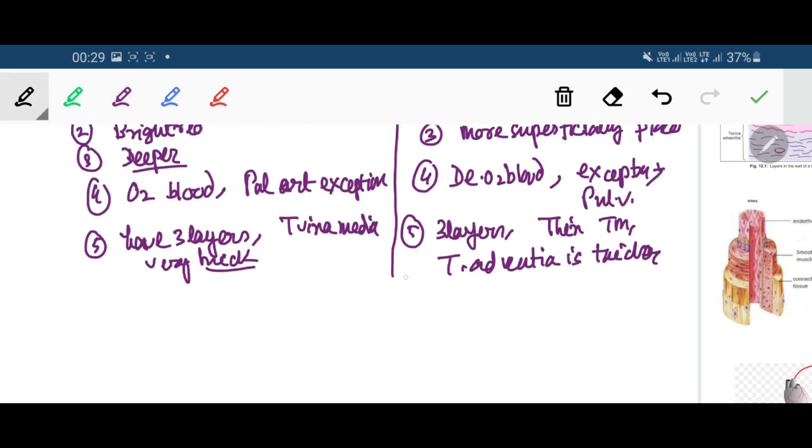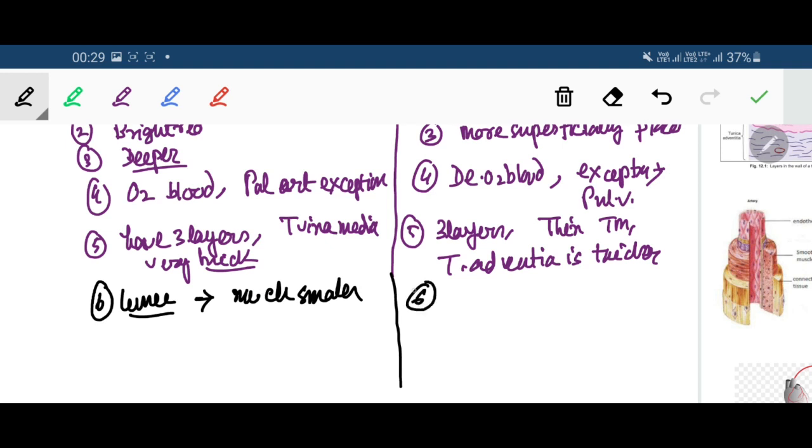Next is the lumen. The lumen of arteries is much smaller, but in case of a vein, the lumen is much larger. Arteries don't collapse. The arterial walls are always patent due to a high amount of elasticity.